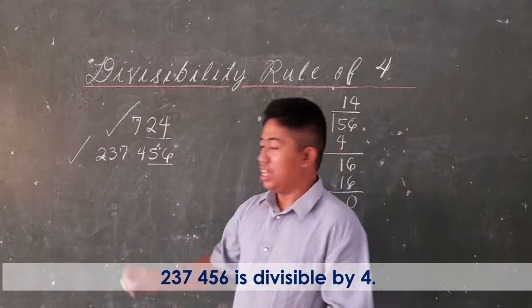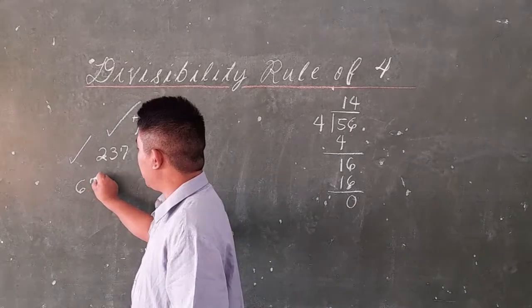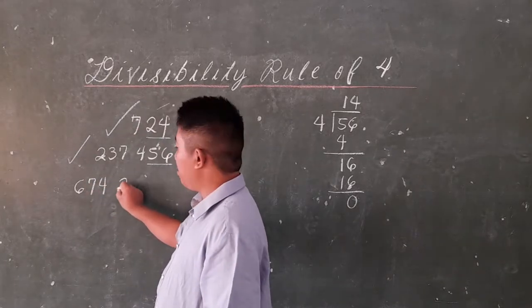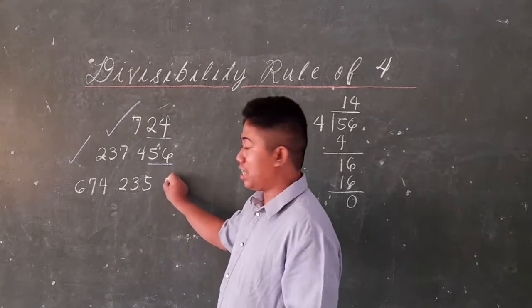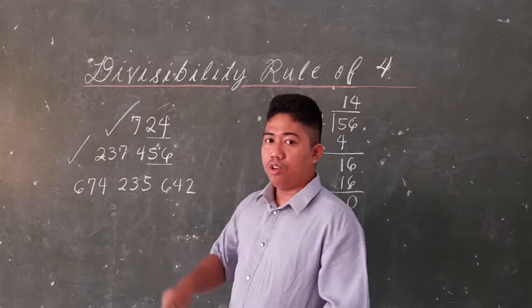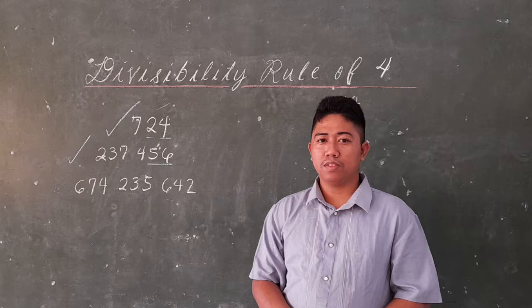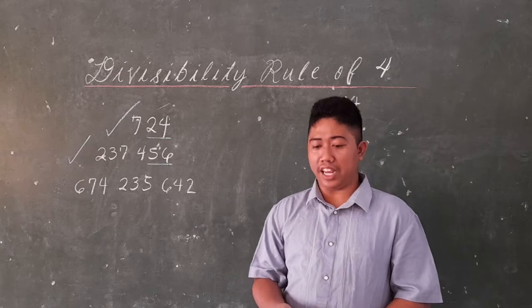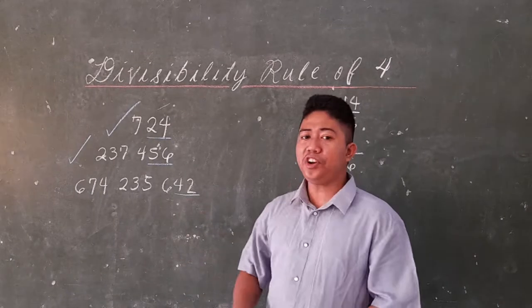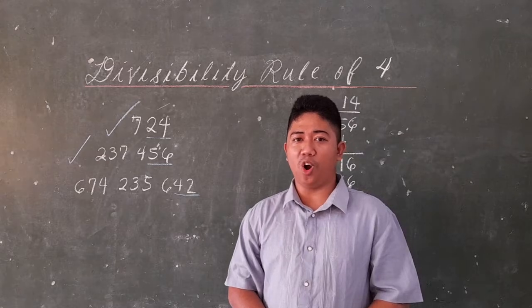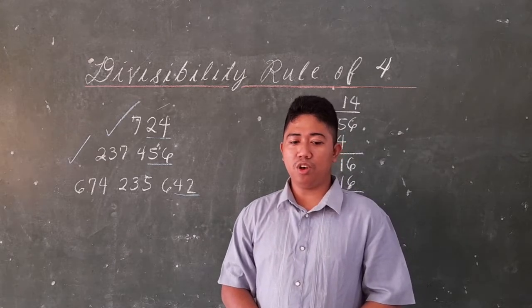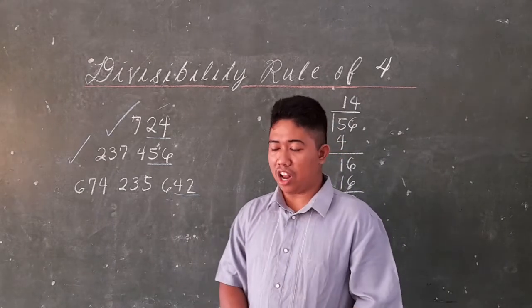Last example, 674,235,642. What are the last 2 digits in the given number? So the last 2 digits are 42. So is 42 divisible by 4? We will use again the long division.